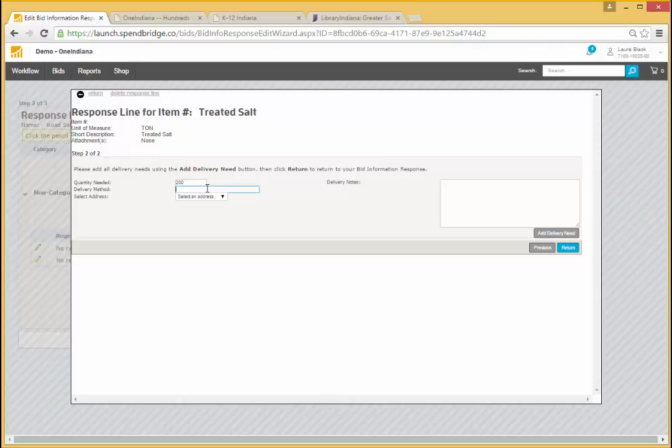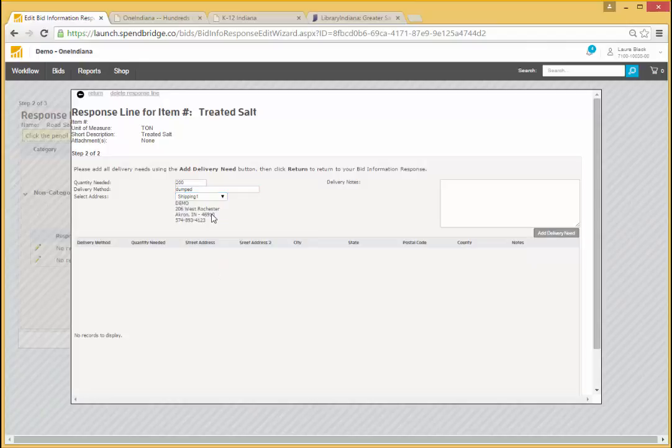In the delivery method field, I can put information on my preferred delivery method. And I also need to select an address where I plan on having this order delivered. Again, this isn't an actual order. This is information about my demand for road salt, but we collect this information anyway just to get a sense of where you'll need things delivered. The address is listed in this drop-down of addresses on your K-12 Indiana, One Indiana, or Library Indiana account. If you don't see the address you would like to use there, you can contact us for help.